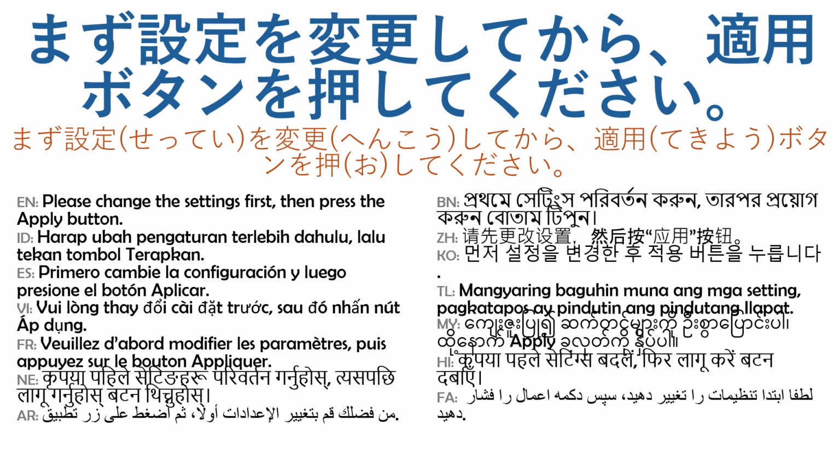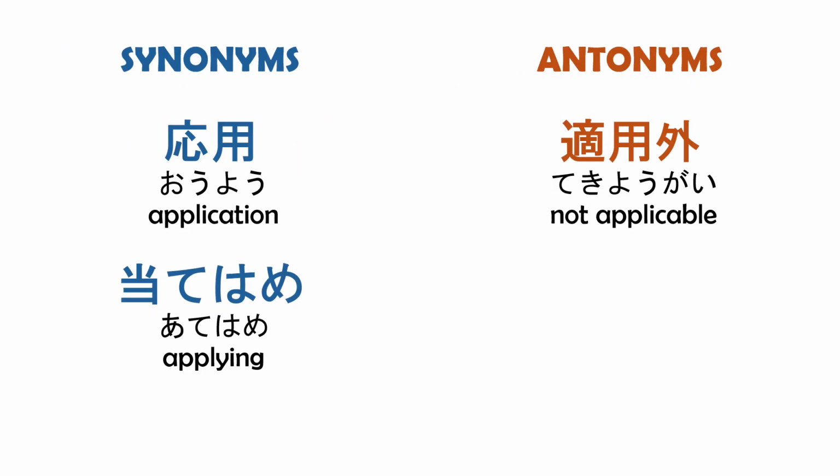The most common synonyms of the word are 応用 and 当てはめ。応用 is applying knowledge or methods, often creative or technical. 当てはめ is a plain fit into a rule. 適用 is more formal and is common for rules, laws, settings, and discounts.